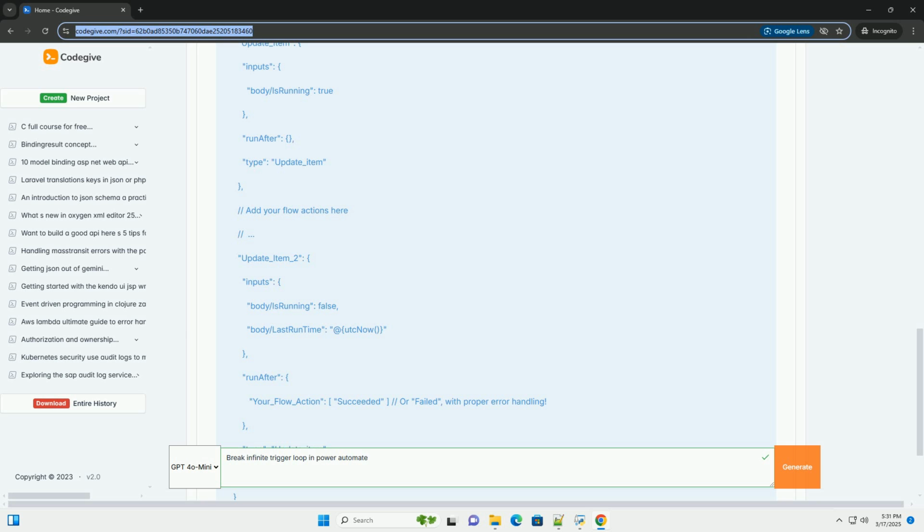2. Avoiding circular updates. Separate read and write operations. Avoid reading and writing to the same data source within the same flow run, if possible. Instead, consider using separate flows or queues to handle read and write operations.